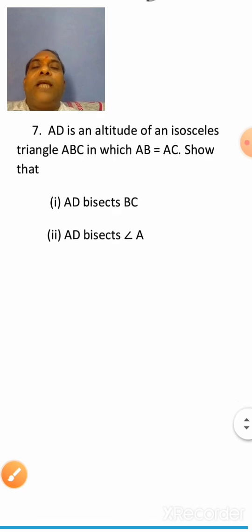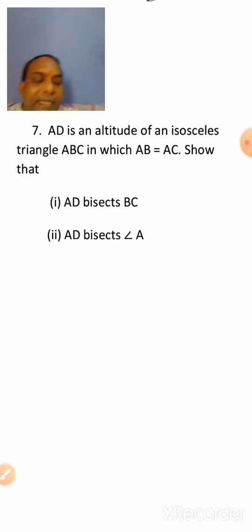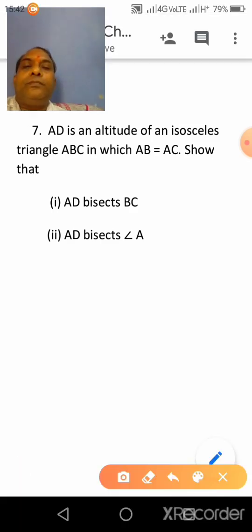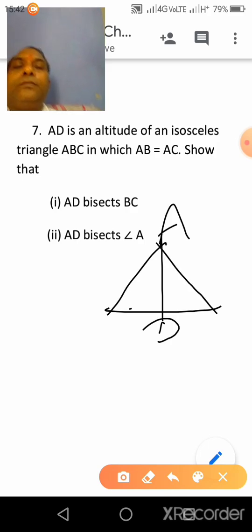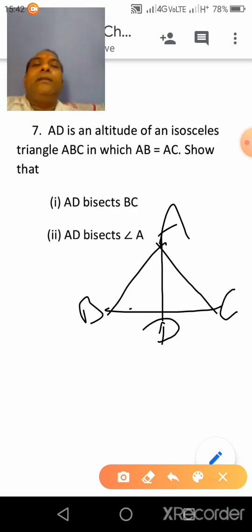Now see the last question. AD is an altitude of an isosceles triangle ABC in which AB is equal to AC, given.